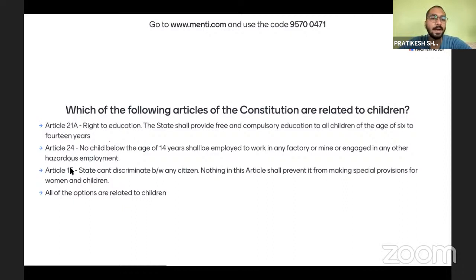Then we have Article 15. This article says the state cannot discriminate against any child. Under Article 15, clause 3, the state can make special provisions for children and women. So all of these three articles are related to children. All of those options were correct in the previous question. Let's move to the next question.